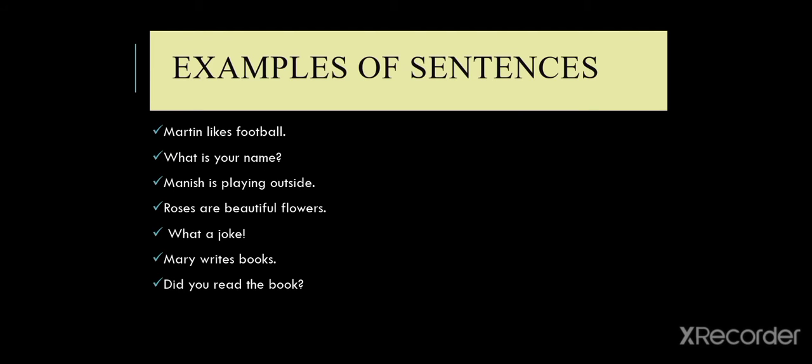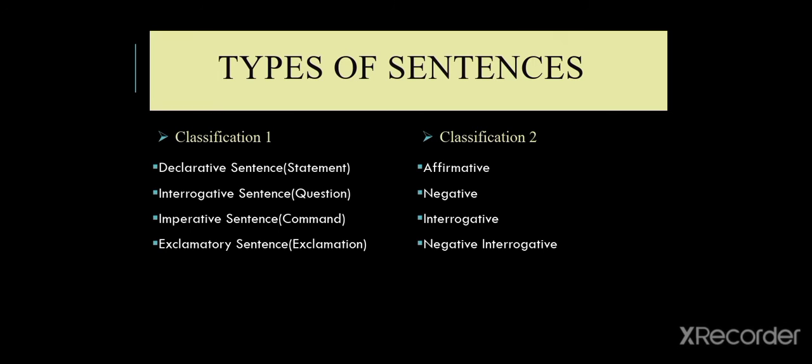Next we have is example of sentences. In each of the following examples, we can see that it either ends with a full stop, question mark or exclamation point. It was again discussed in the last class. Next, what we had is types of sentences.